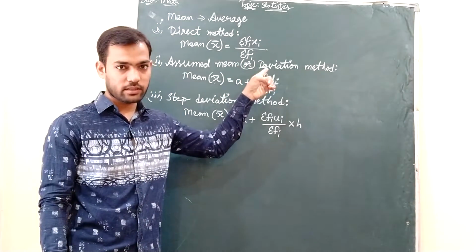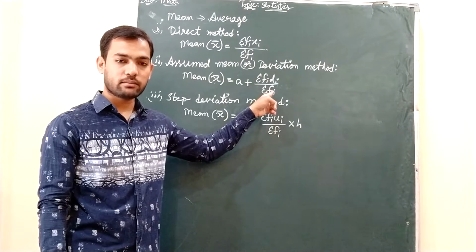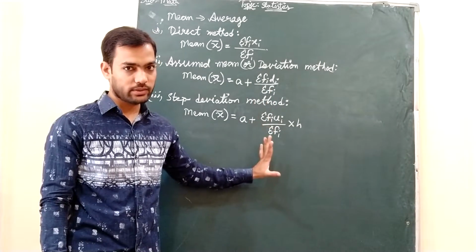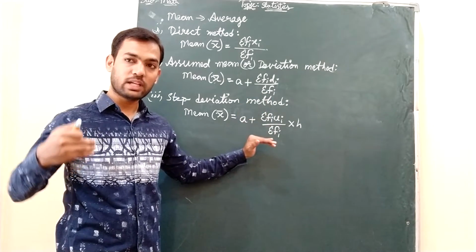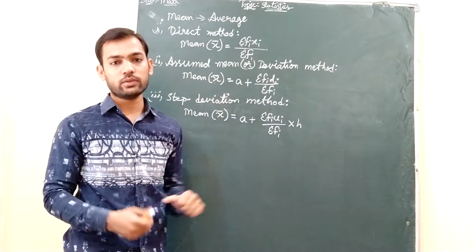First one, sigma fi xi by sigma fi. Another is sigma fi di by sigma fi. Last one is sigma fi ui by sigma fi. And in the second formula, in the starting you need to write A plus. In the third formula, starting A plus and at last into h.